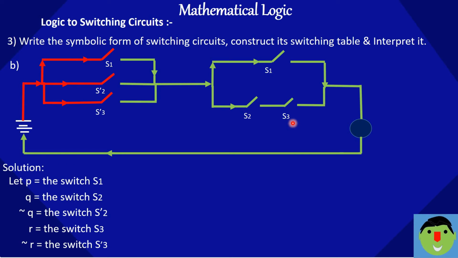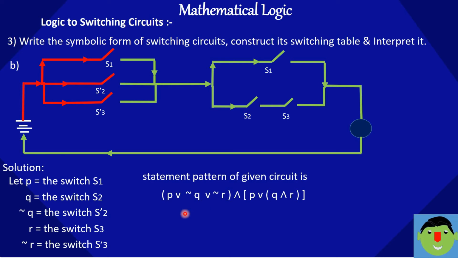So I can write the statement as P or negation Q or negation R, bracket complete, and then P here, or, because this is parallel, in the bracket both are in series, so Q and R.